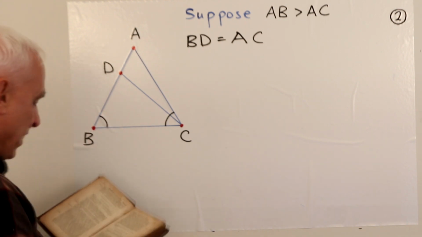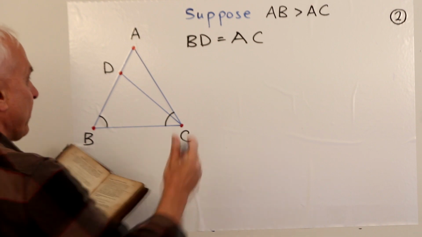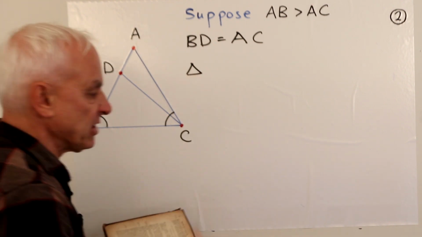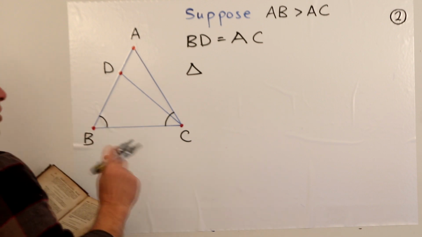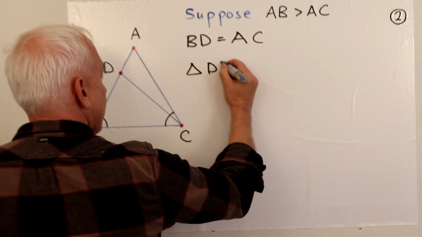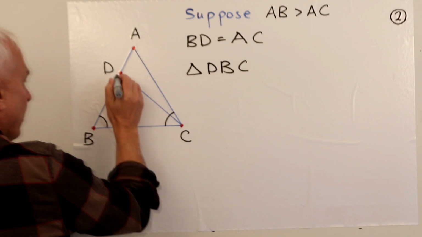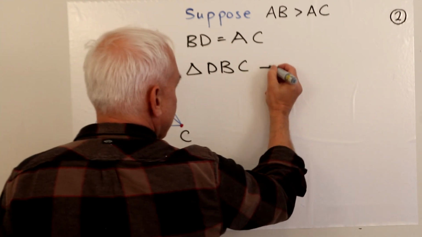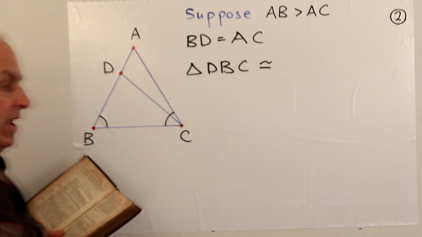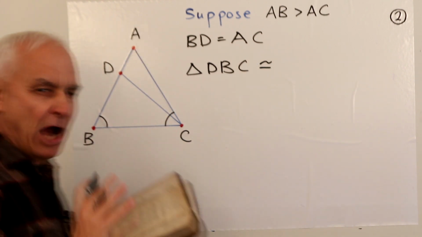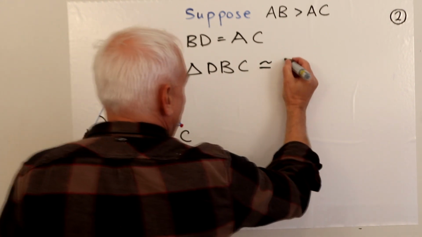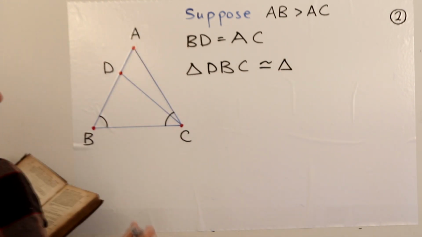So what is he saying? He's saying, therefore, because look at the two triangles. Maybe I'll just interject some explanation here. So look at the triangle, say DBC. Here to here to here. He's basically saying that this thing is equal, or maybe I'll put a wavy equal, because it's not entirely clear what Euclid means by equal. It's equal to the triangle ACB.